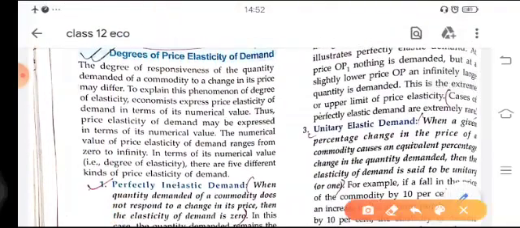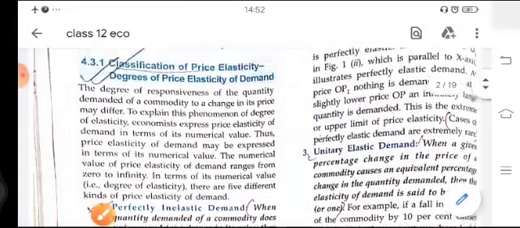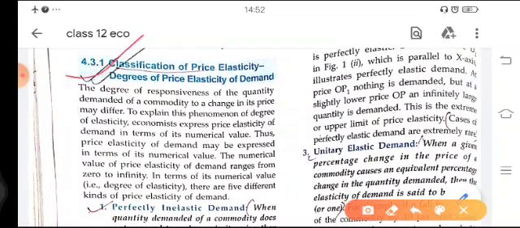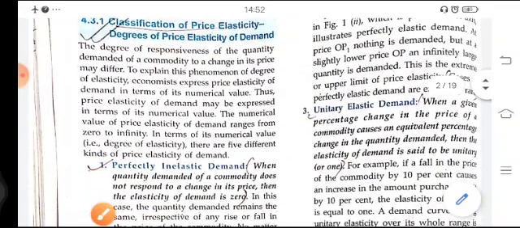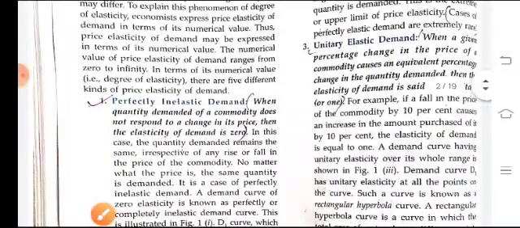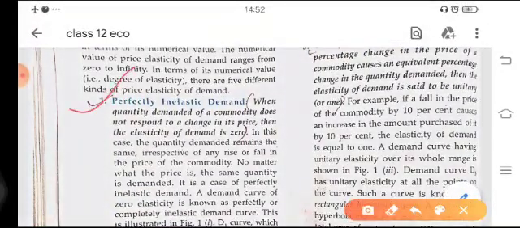Now we will move to our next topic, the classification of price elasticities, the degrees of price elasticity of demand. Price elasticity of demand is classified into five degrees. Let's understand what the first degree is. The first degree is known as perfectly inelastic demand.